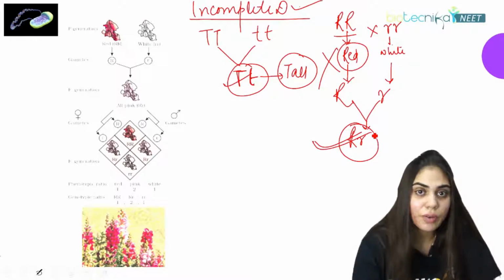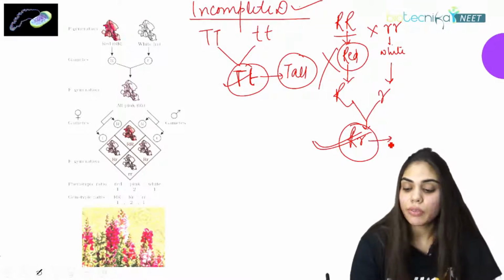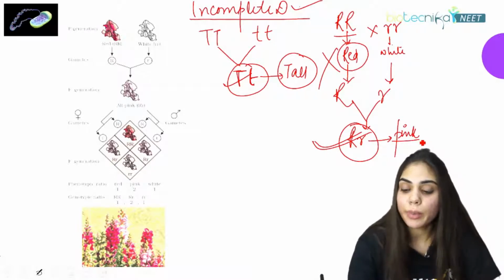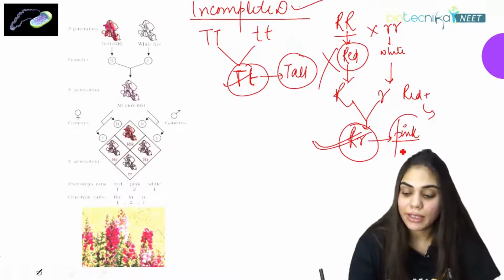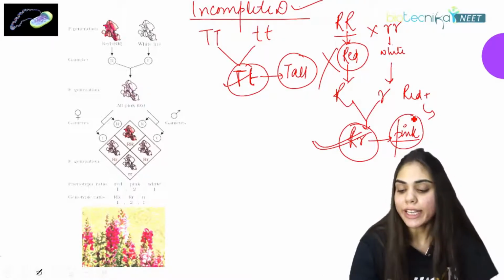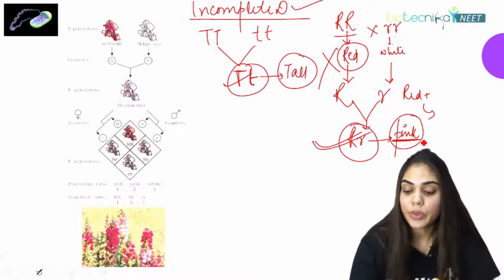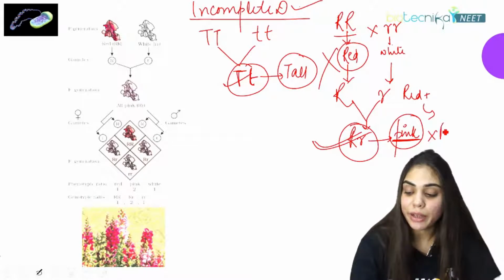But what did he find, surprisingly? He found the flower was pink in color. Why pink? Because when you mix the red color with the white color, it will always give a lighter shade of it. And what is a lighter shade? That is pink. So here he was getting the pink flower. So further he selfed this pink flower.